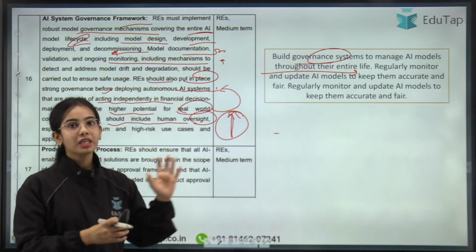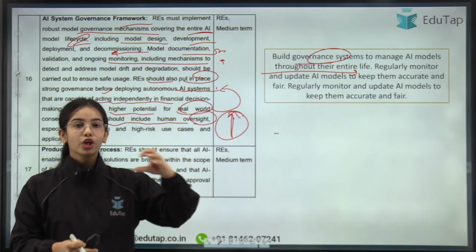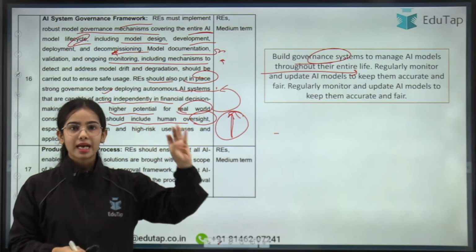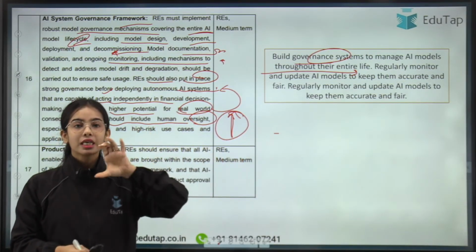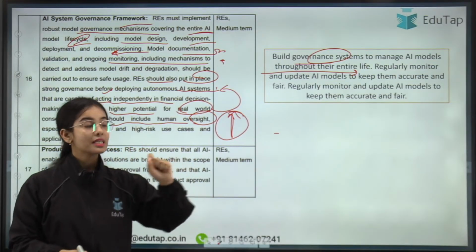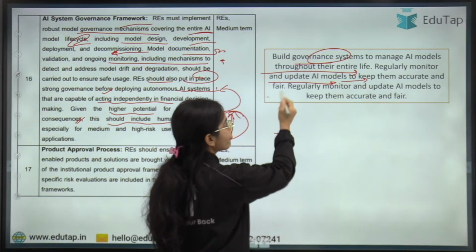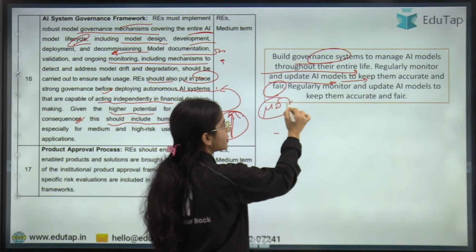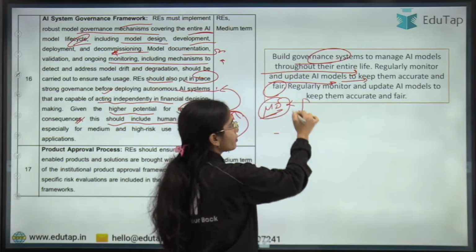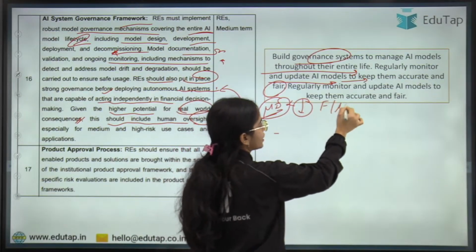So this is the idea, that build a governance system to manage the AI model throughout its life cycle, from design, development, deployment, decommissioning. The governance norms should be proper, as well as regularly monitor and update the AI models to keep them accurate and fair, so that model drift does not happen. Model drift means when the model's performance reduces, its fairness and accuracy reduces.